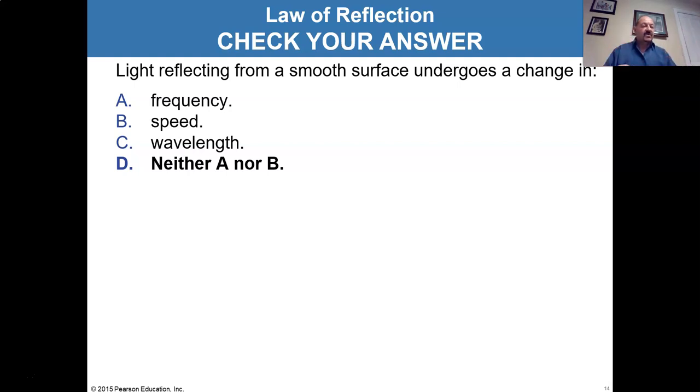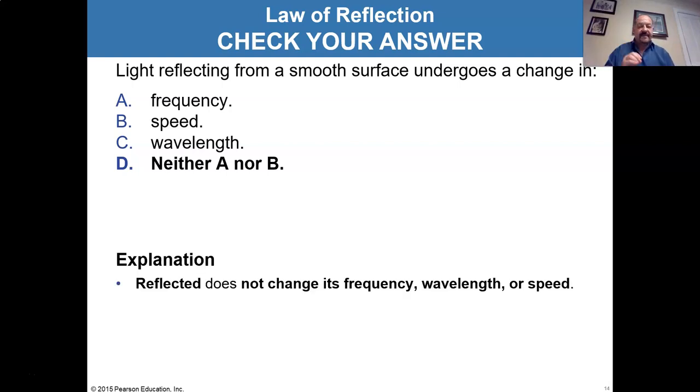If you start studying more advanced physics, you find that the photon is never gulped. It's literally just reflected, but in a very complex way. But the point is, whatever light comes off looks exactly like the light that was incident to whatever the surface was it hit. So it'll be the same frequency, it'll be the same wavelength, and frequency times wavelength is speed of the light, so that will be the same as well. So nothing changes for reflected light.